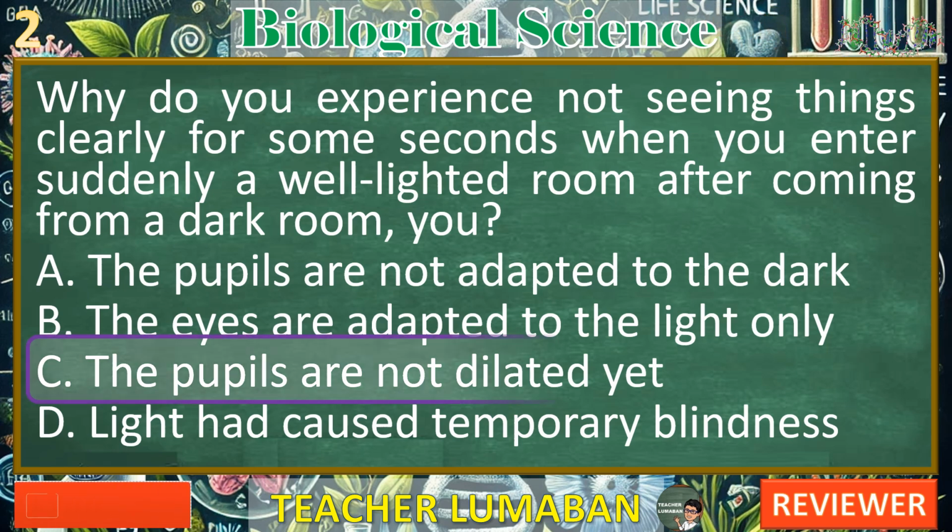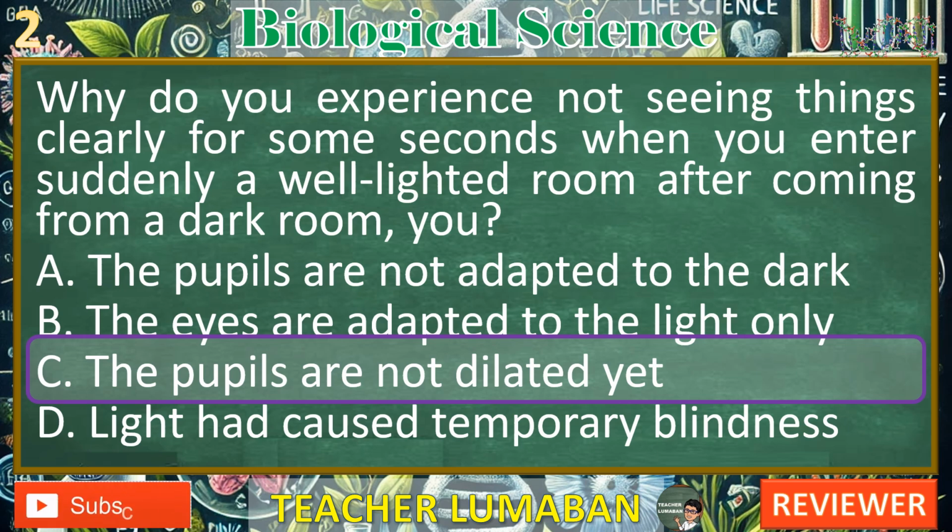The best answer is C. The pupils are not dilated yet. Explanation of each choice. A. The pupils are not adapted to the dark. This is incorrect because in this scenario, you are moving from a dark room to a well-lit room, so your pupils have already been adapted to the dark. It's not about being unadapted to the dark but about adjusting to the sudden brightness.